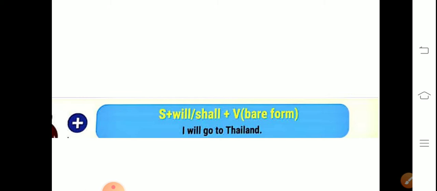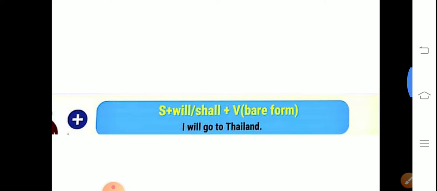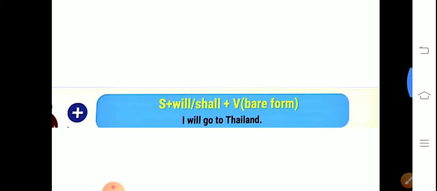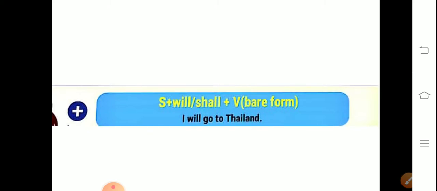Shall we have to use with I or we, and will should be used with other things like he, she, it. But now the trend has changed. We usually use will with all kinds of pronouns. Clear? So that's why here with I we have used will.